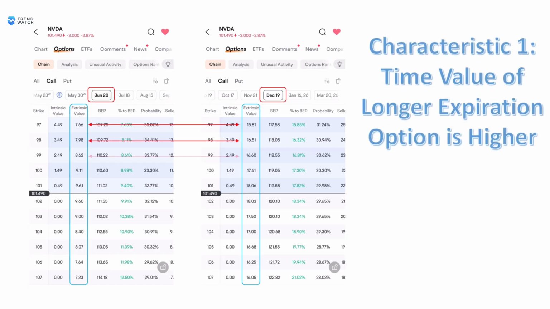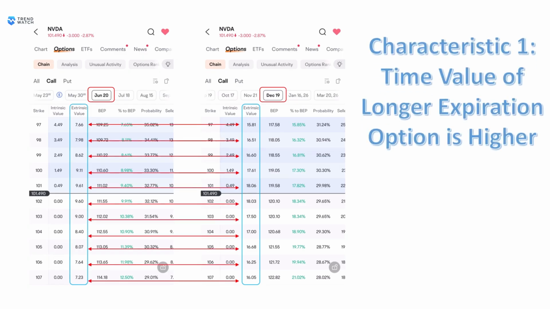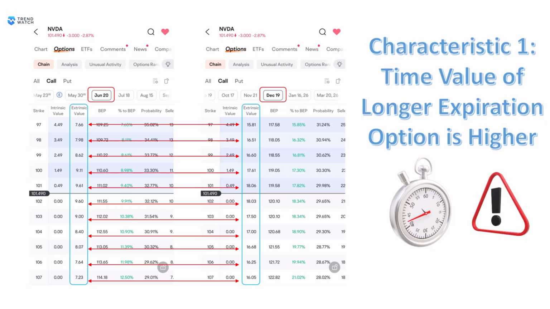First, the time value of options expiring on December 19th is higher than that of options expiring on June 20th. This difference occurs because options with longer expiration dates have more time to become profitable. As a result, sellers require compensation for the increased risk they assume.